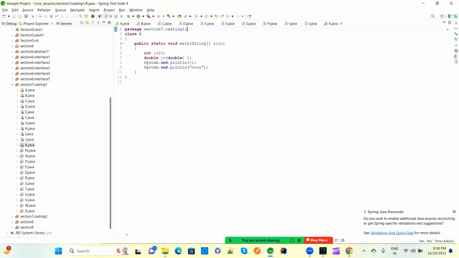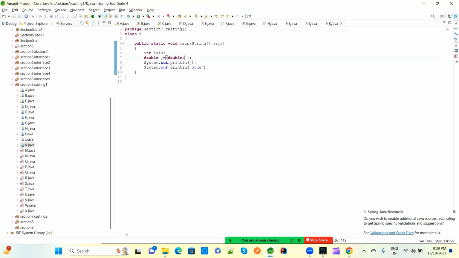We'll see the next one. So the next one is a downcasting. No, this is also upcasting. Here the main method is there, and the compiler will go for this main method. So this is an integer type. So what we are doing is converting integer to double.